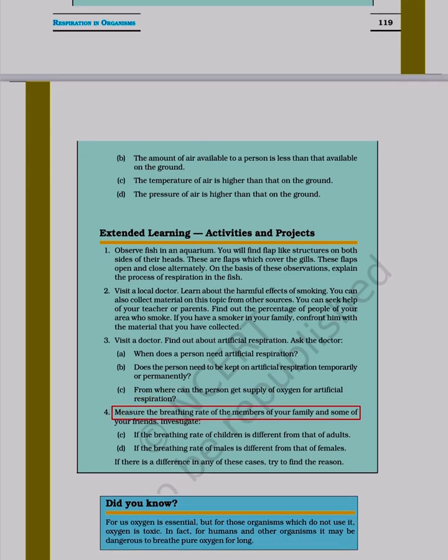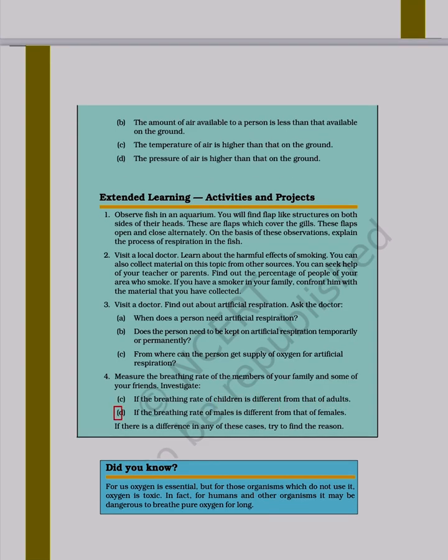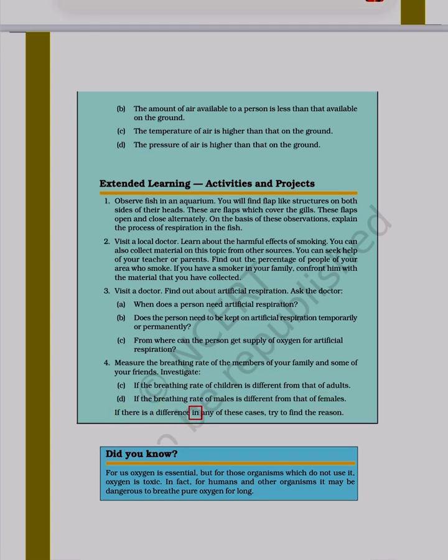4. Measure the breathing rate of the members of your family and some of your friends. Investigate. A. See if the breathing rate of children is different from that of adults. B. See if the breathing rate of males is different from that of females. If there is a difference in any of these cases, try to find the reason.